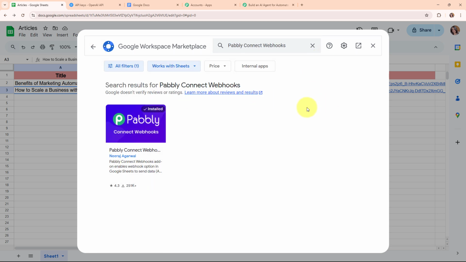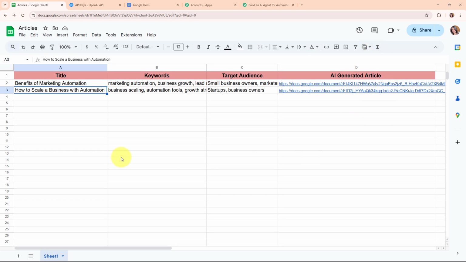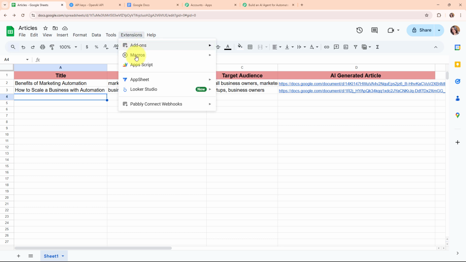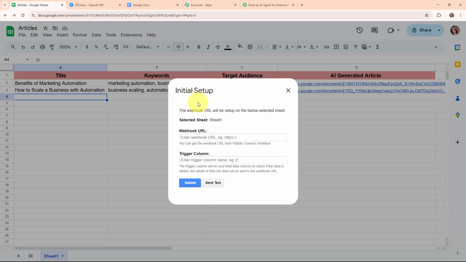So I'm going to move back, and once you're going to install this add-on, then you have to follow the same steps. Okay, so now after installing that add-on, you have to refresh your sheet, and that's a necessary step. Now here after refreshing the sheet, what you need to do is that you need to click on this extension, and from here you will be able to see an option of Pabbly Connect Webhooks over here. So now here under this Pabbly Connect Webhooks, I'm going to click on this initial setup given over here. Now here under this initial setup, you can see it is asking me for the webhook URL and the trigger column. So I'm going to enter the webhook URL that I have received in my Pabbly's workflow, and then here it is asking for the trigger column.